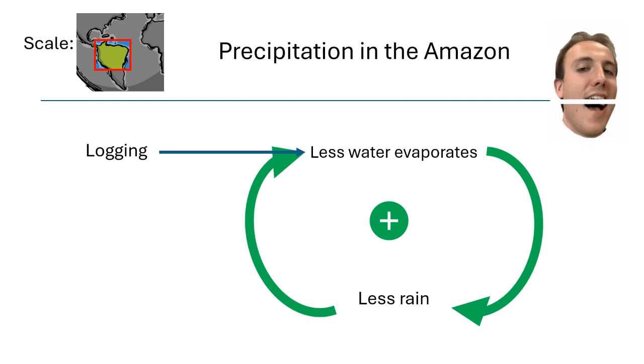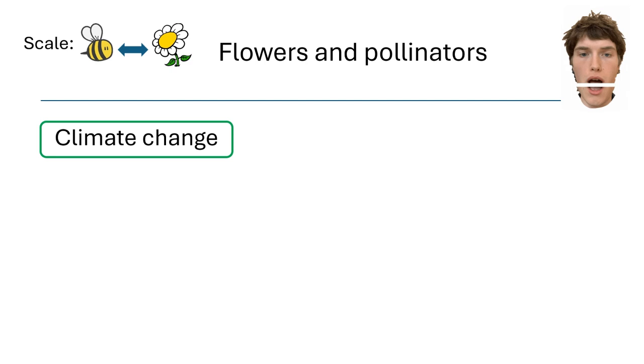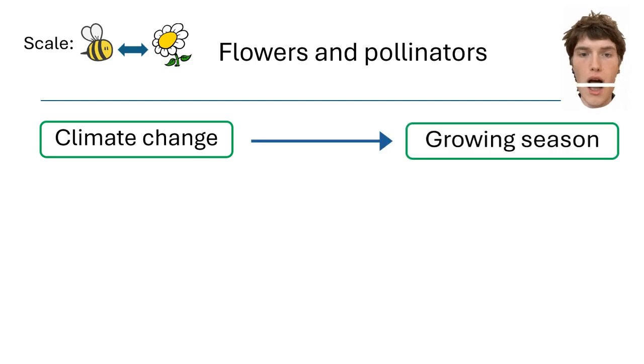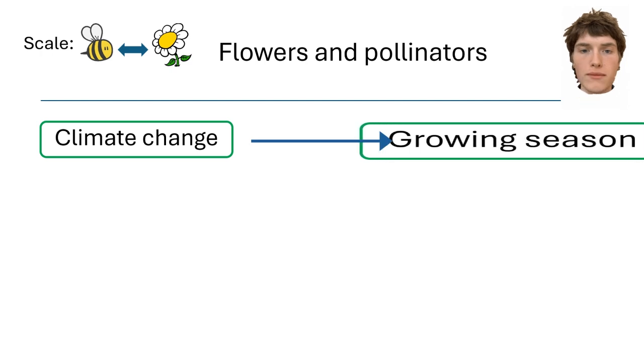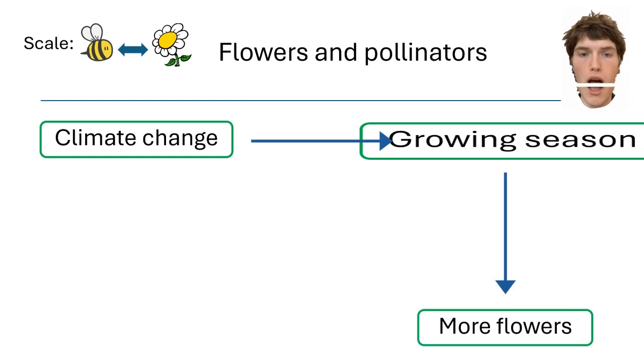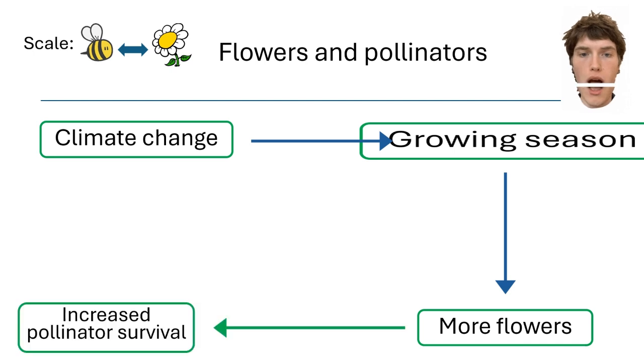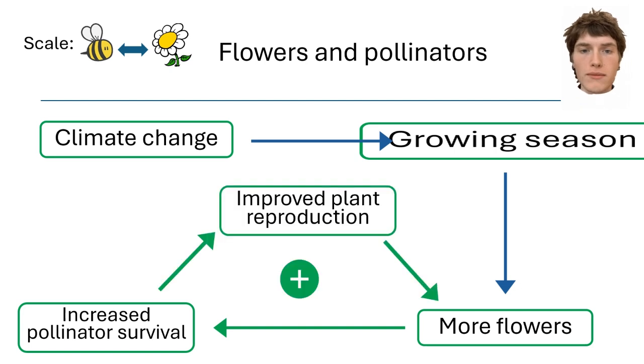This positive feedback loop is suggested by research to have major impact on the precipitation patterns in the Amazon. Climate change can also affect feedback loops found at the species level. Global warming causes longer growing seasons in temperate regions, with longer blooming periods. Longer blooming periods result in an abundance of food availability for pollinators, like bees and butterflies. This leads to higher survivability of their populations. More pollinators can result in improved plant reproduction, increasing flower abundance again.